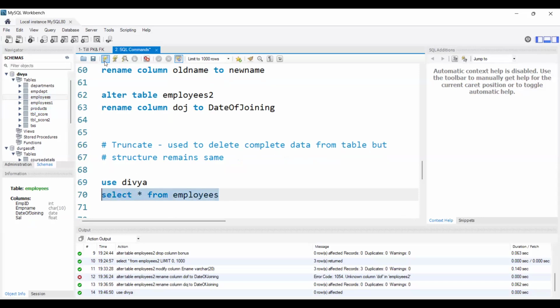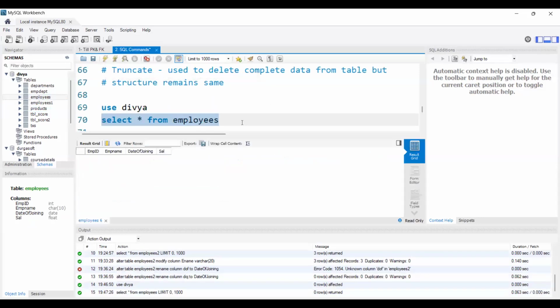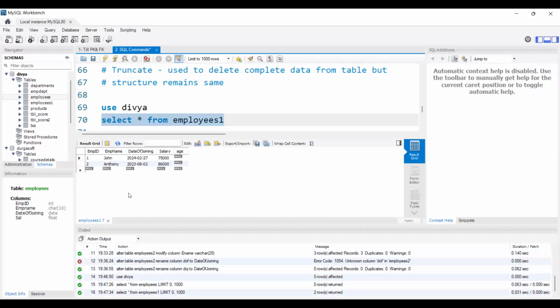I'm just displaying the data. I don't have data in this. Employees 1: I have some data in this employees 1 table in the Divya database. If I display the data, I got 2 rows, John, Anthony, something like this.